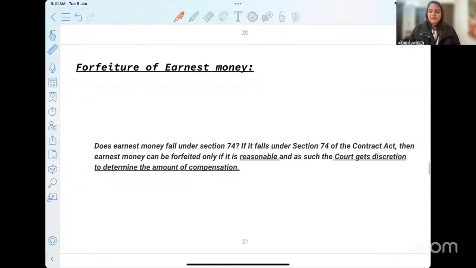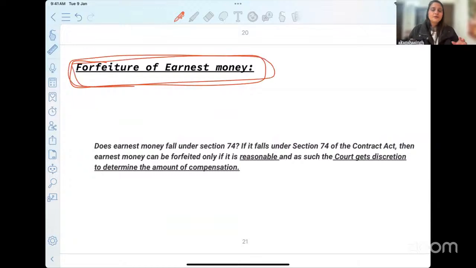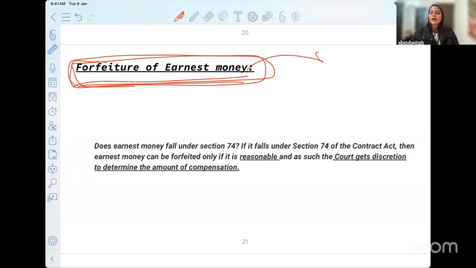Okay. Then the next topic is forfeiture of earnest money. Why forfeiture of earnest money in this entire discussion? First, there have been a lot of judgments passed recently discussing this concept. Secondly, we have now acknowledged that this is also part of section 74 of the Indian Contract Act. So there can be a possible question on forfeiture of earnest money, and questions have been asked on this. So try to read this also with all diligence.